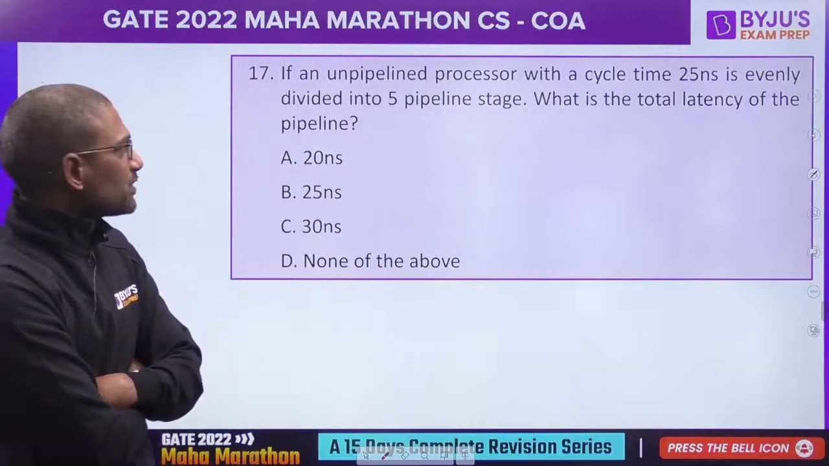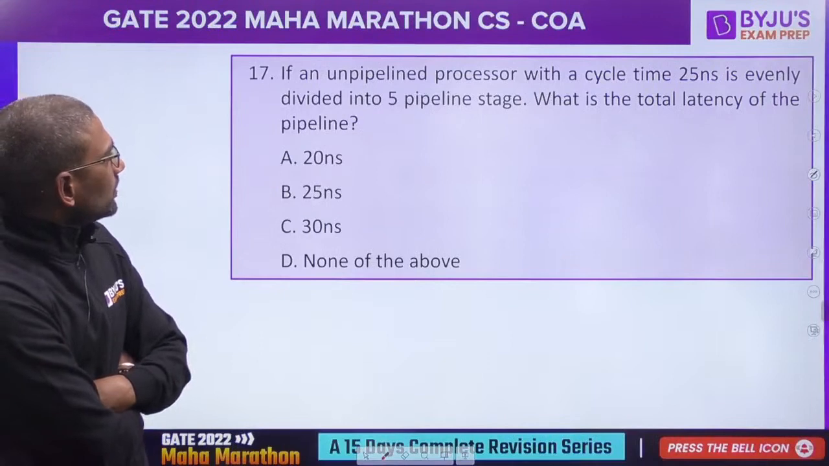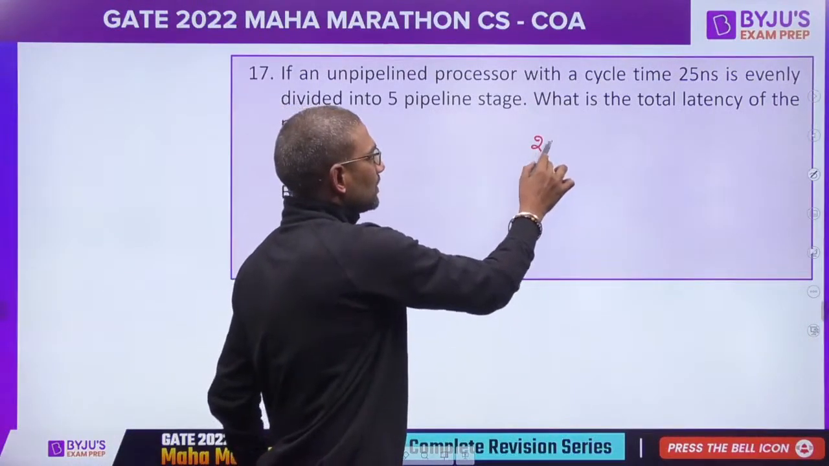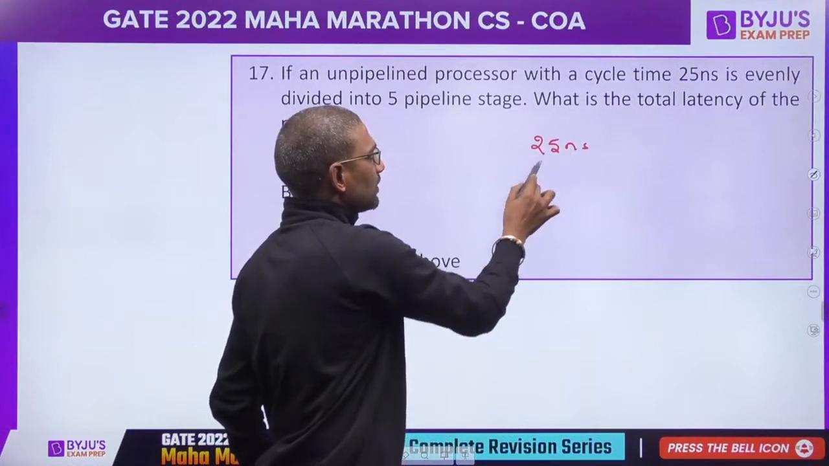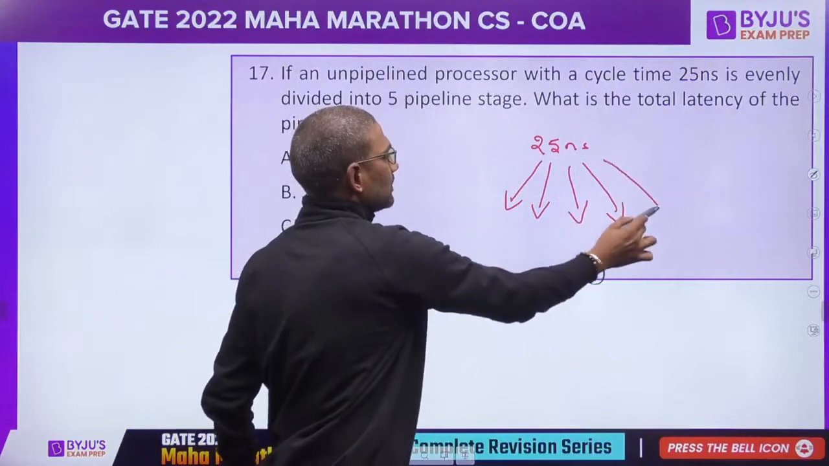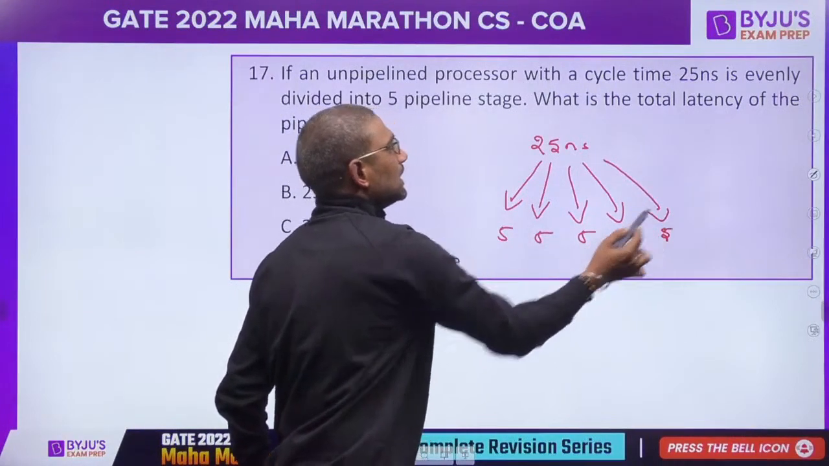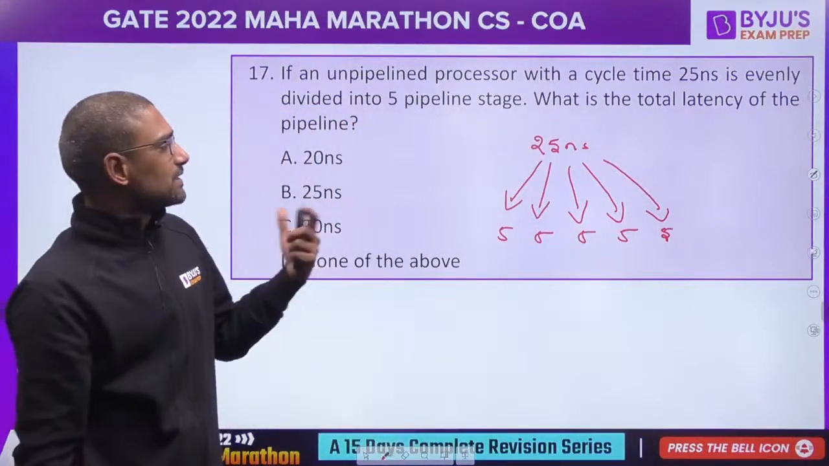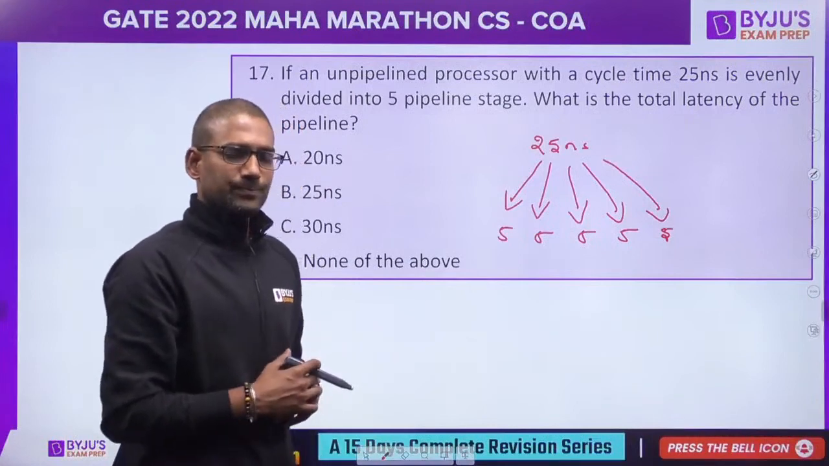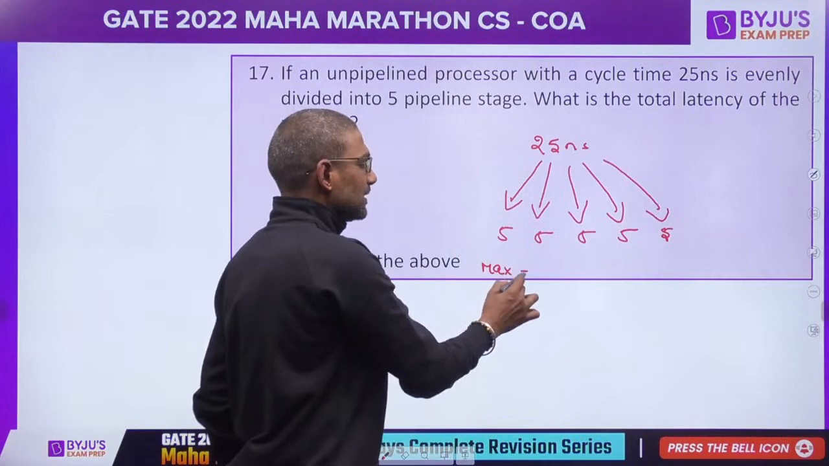Even for this information also we can calculate, I think, because it's very simple. 25 nanoseconds is evenly divided into 5 stages. So 5, 5, 5, 5, 5. As the latch latency is not given, we can assume the latch latency is 0. Okay. So what is max of this latency?